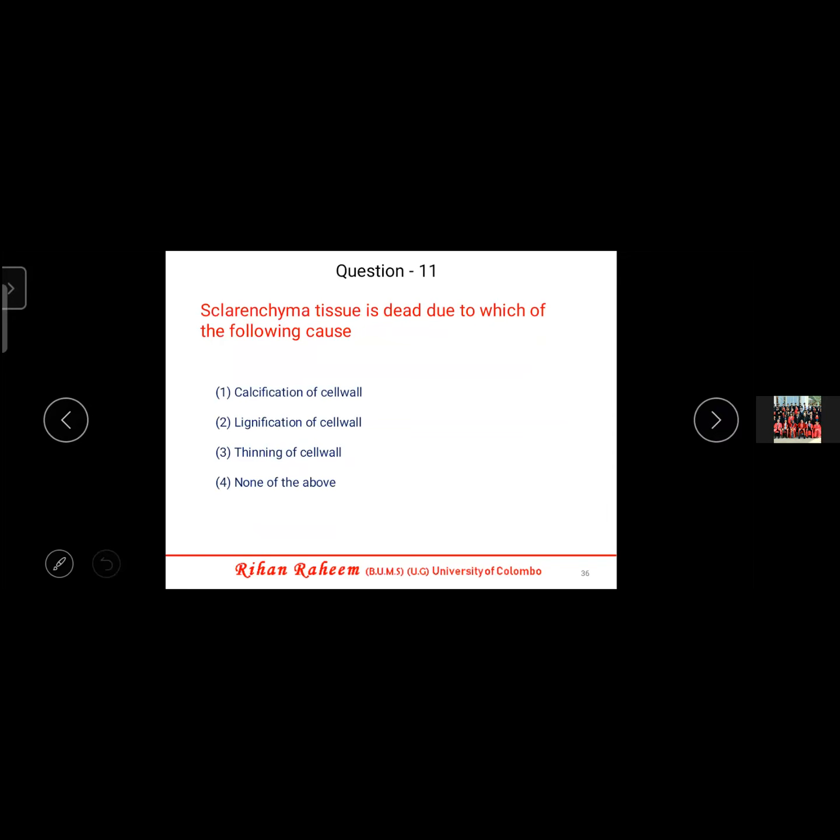Sclerenchyma tissue is dead due to which of the following causes? Nice question. Out of parenchyma, collenchyma, sclerenchyma, we know sclerenchyma is dead. Parenchyma is living, collenchyma is living. Why is the sclerenchyma dead? I have told you it has the secondary cell wall.